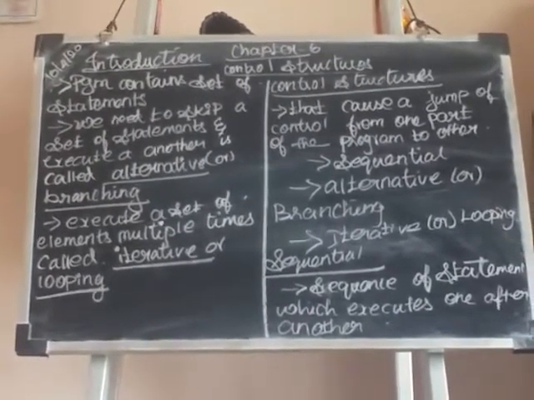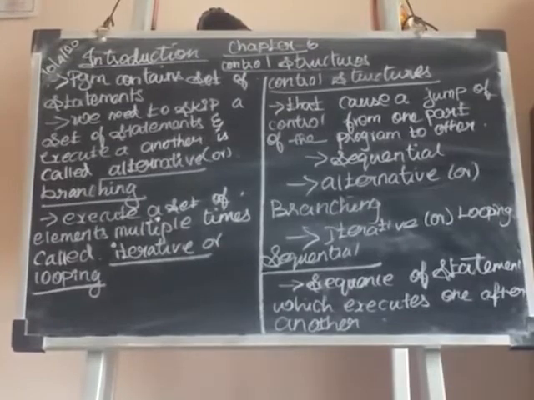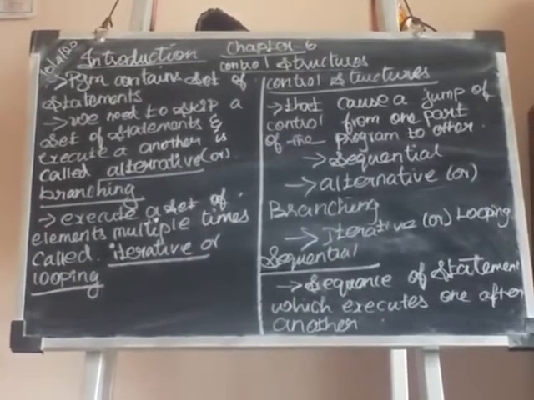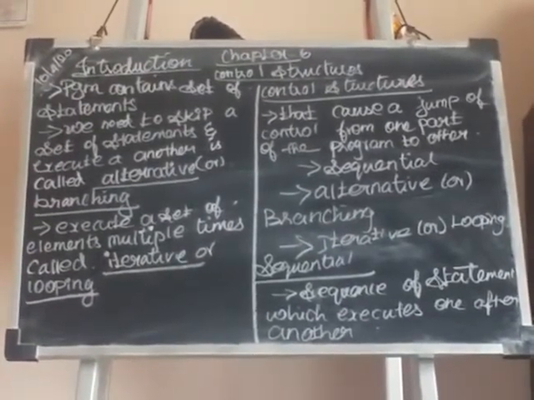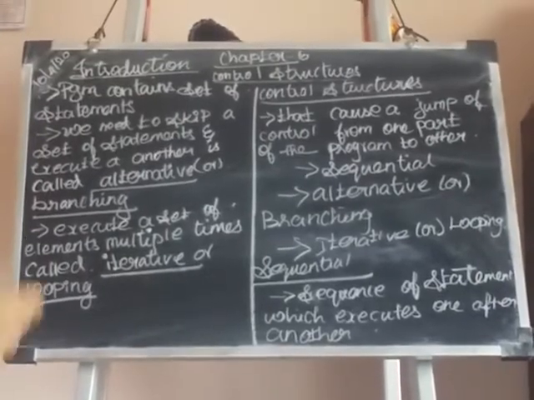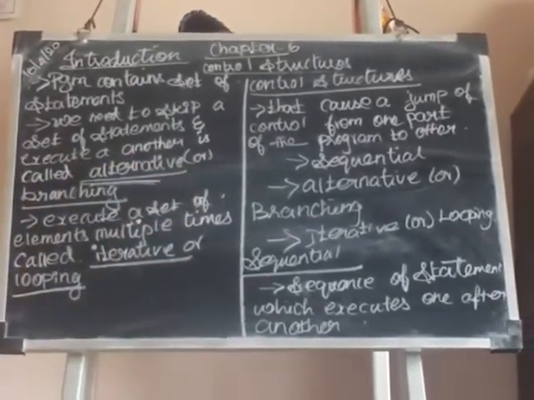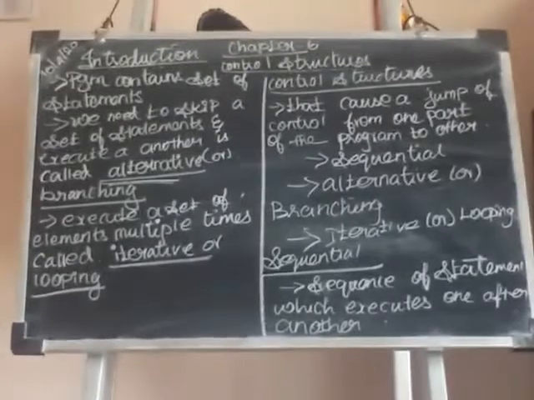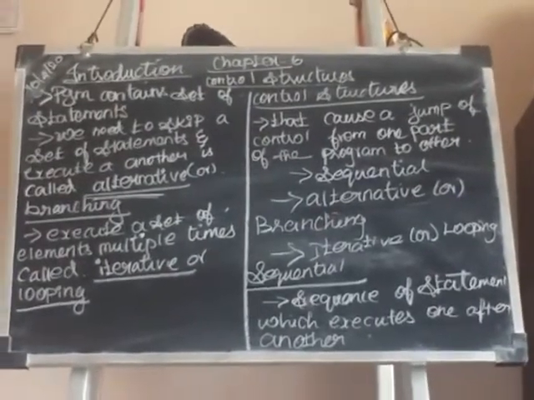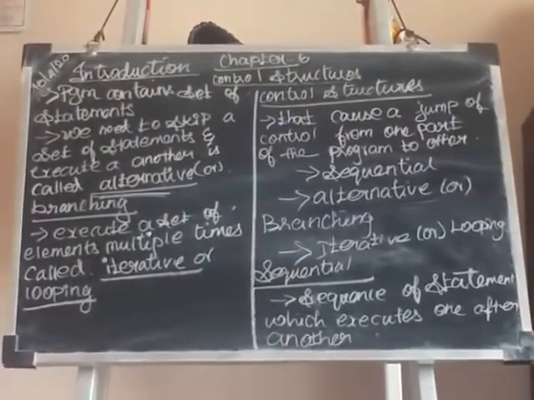That is nothing but a program contains a set of statements. We know very well a program means a set of statements. When we need to skip a set of statements and execute another statement, it is known as alternative. Sequential means it will execute more than one statement at a time without any break. If there is no break, that is known as sequential.